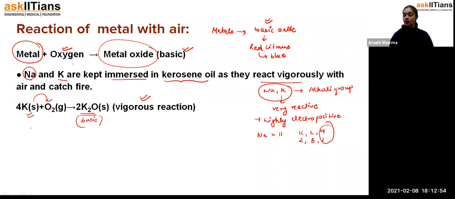But if I talk about copper, when copper reacts with the oxygen, what happens, students? There is a formation of copper oxide.